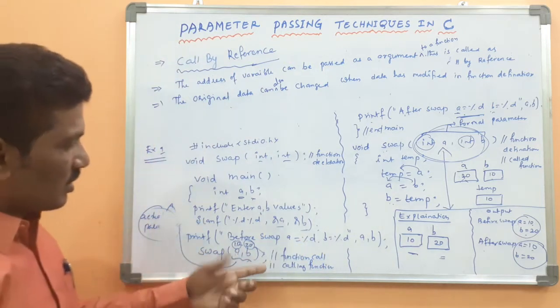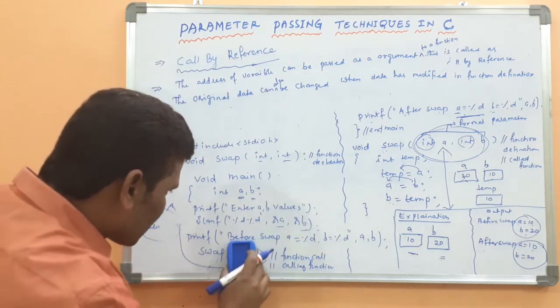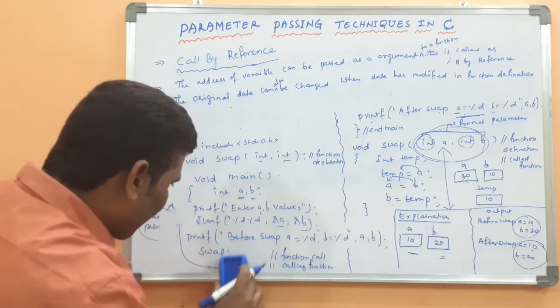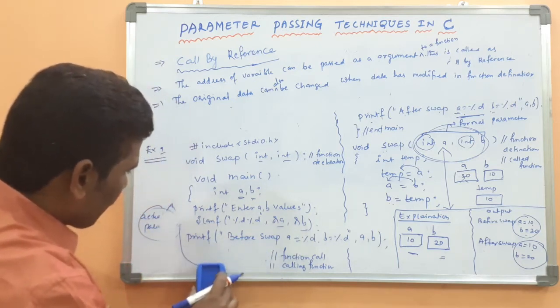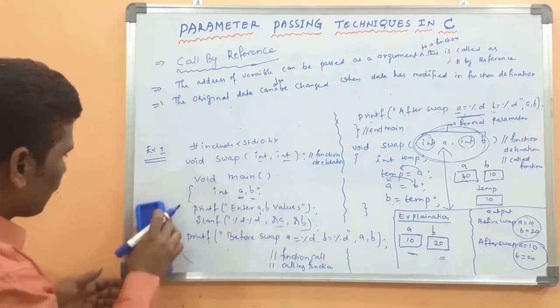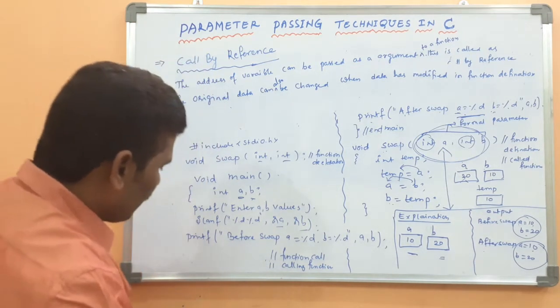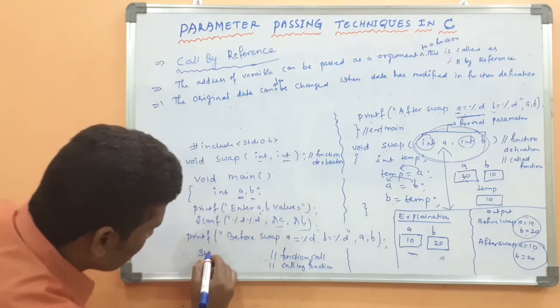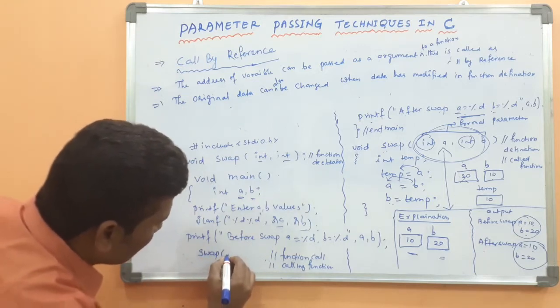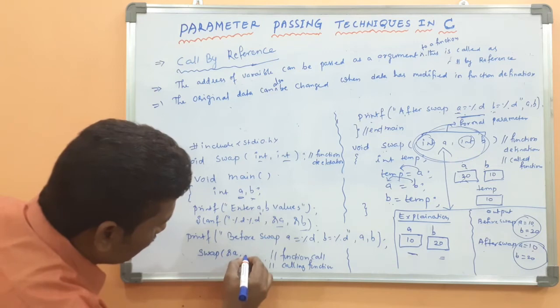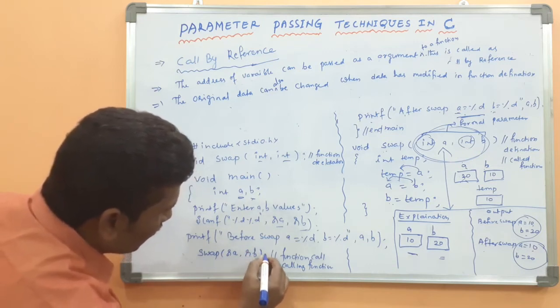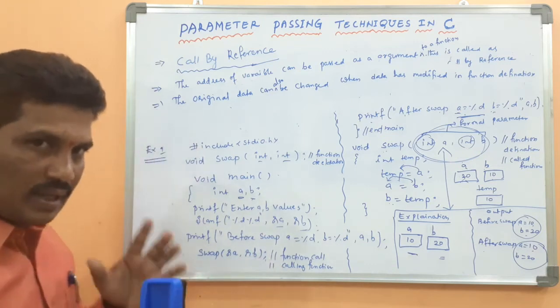There is a small modification here. Swap, address of A, address of B, then semicolon. Listen carefully.